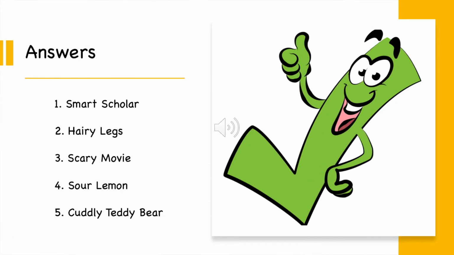Time to test those brains of yours. So here's the answers. Number 1, smart scholar. Number 2, hairy legs. Number 3, scary movie. Number 4, sour lemon. And number 5, cuddly teddy bear. Would you believe me if I said I still sleep with a cuddly teddy bear? Do you? And how many of these did you get correct?